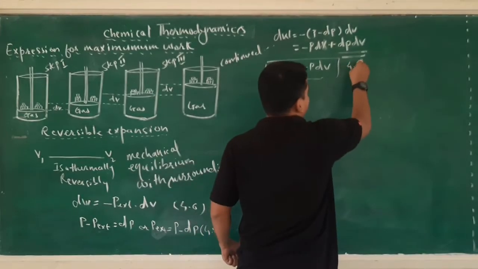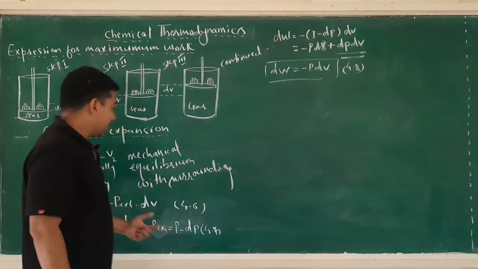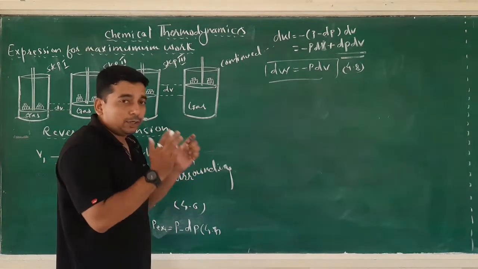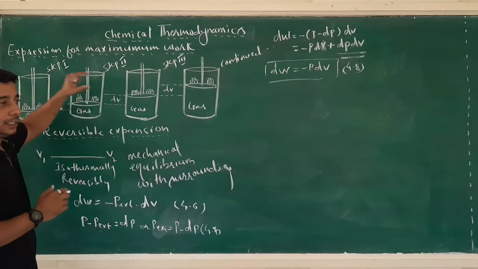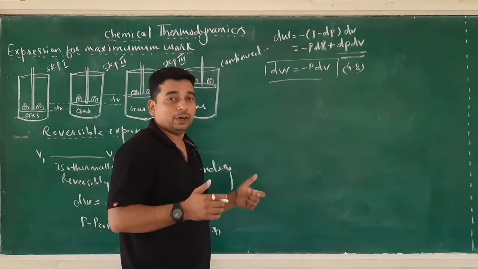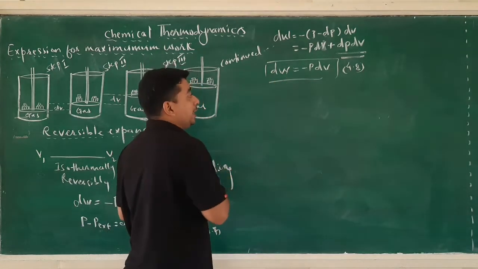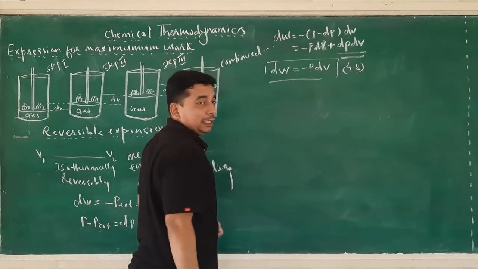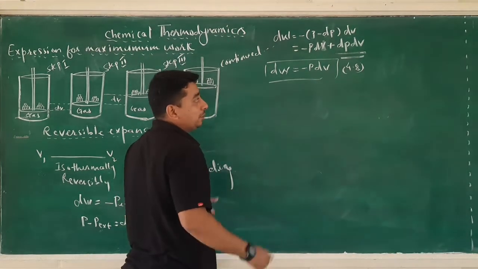Now, the total amount of work done from expansion volume V1 to V2 is the sum of the smaller amounts of work done in each single step. Therefore, we can get the total work done, or overall work done, or maximum work, by integrating equation number 4.8 between the limits of initial and final state. So, let us start integrating equation number 4.8 between the limits of initial and final state.